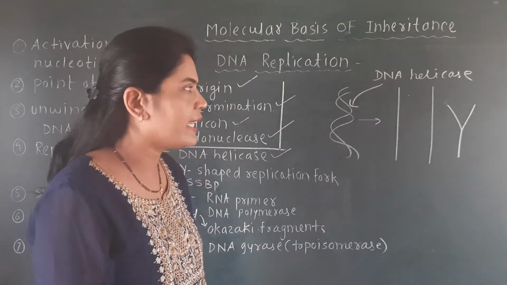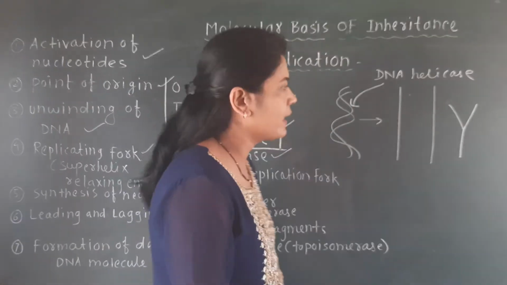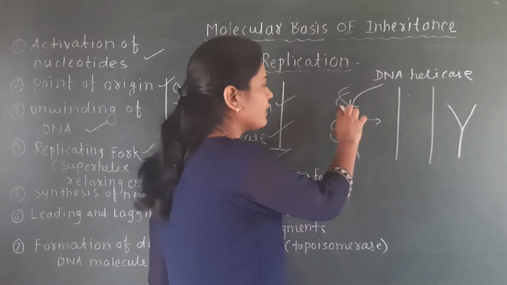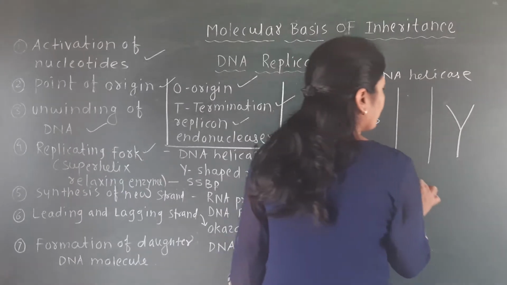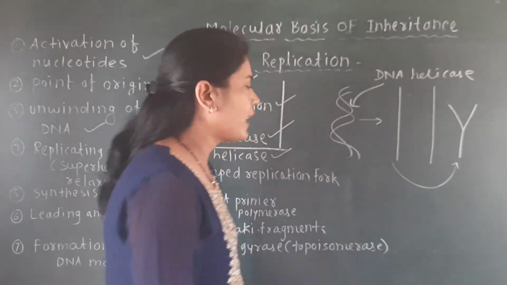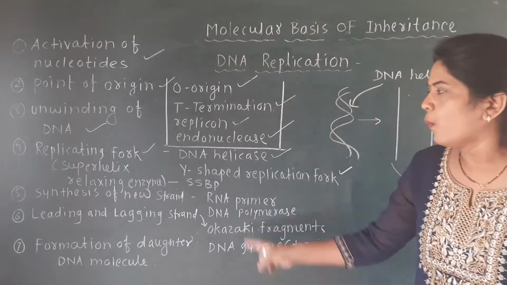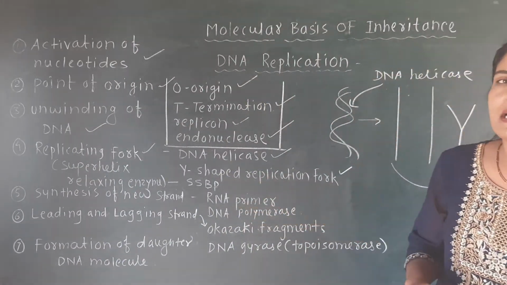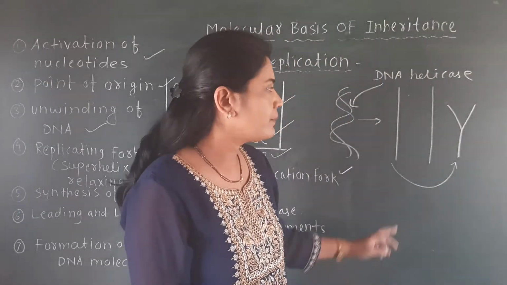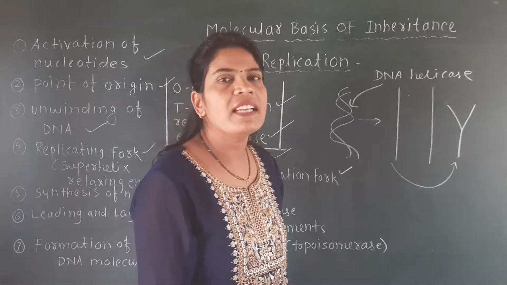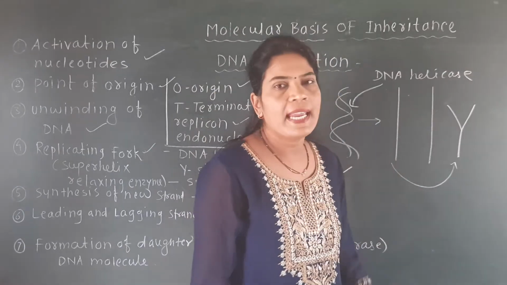See here, this is a double helical structure. This helical DNA first gets unwound, and after unwinding you can observe a figure that is called the Y-shaped replication fork. Such a Y-shaped replication fork is only possible due to the DNA helicase enzyme.